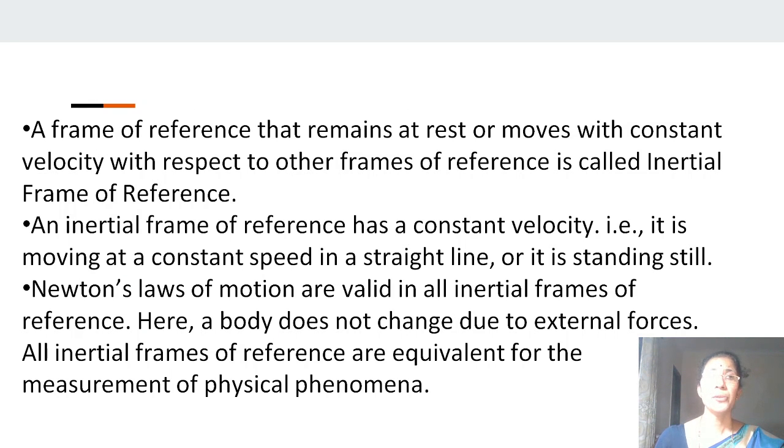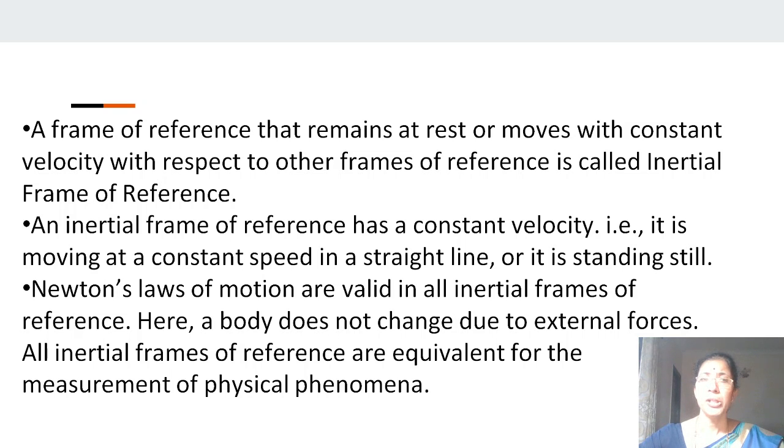There are two types of frames of reference, that is, the inertial frame of reference and the non-inertial frame of reference. The first one is the inertial frame of reference. When we stand on the ground, that is our frame of reference. Anything that you observe, view or measure will be compared to this frame of reference, a point on the ground. If you are standing on the back of a moving truck, the truck is now your frame of reference and everything will be measured compared to it.